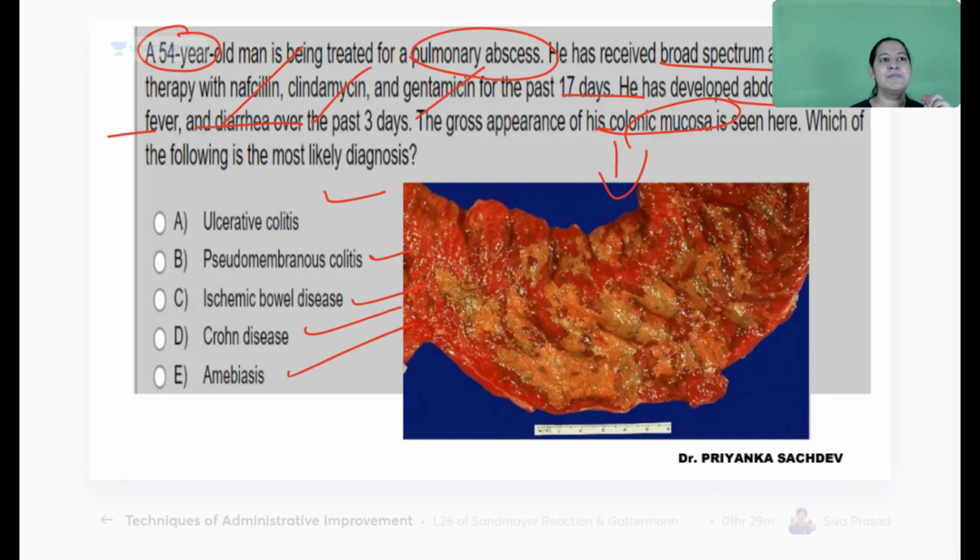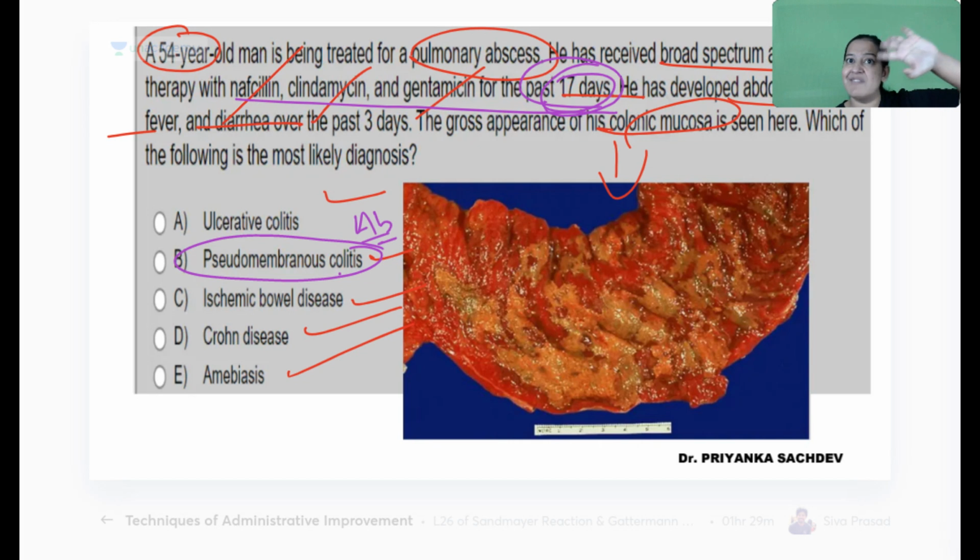The correct answer here is B. Correlate with the history also. Now, patient was already on antibiotics since last 17 days for some other cause. So patient was having some infection in the body, whether pulmonary, meningeal, whatever. On antibiotics, he developed a disease. So he developed pseudomembranous colitis. It typically occurs in patients who take antibiotic course for a longer duration.